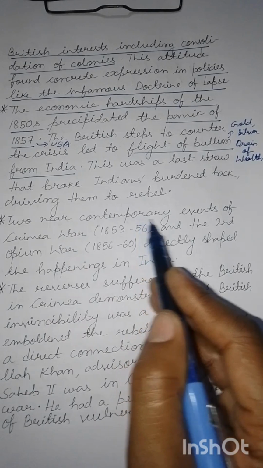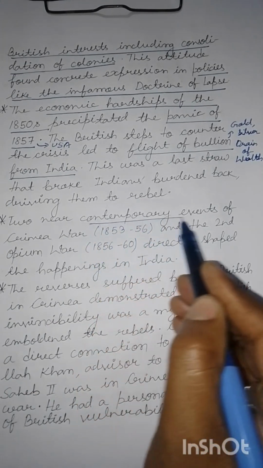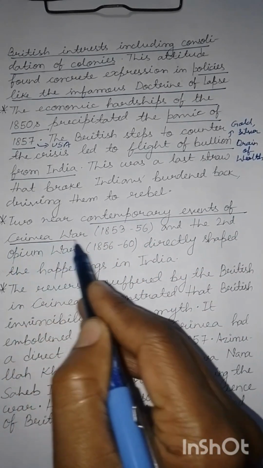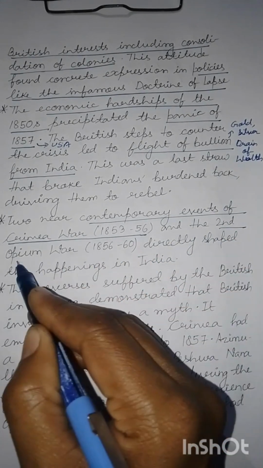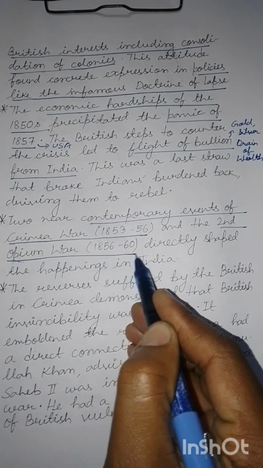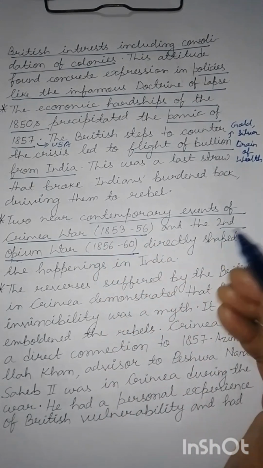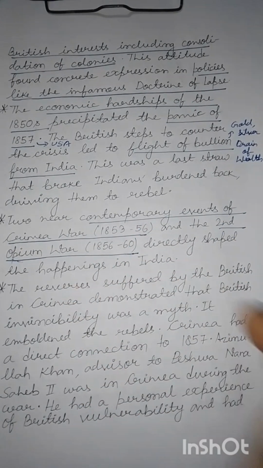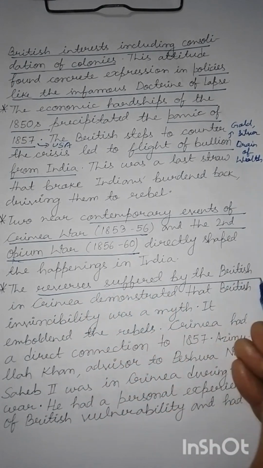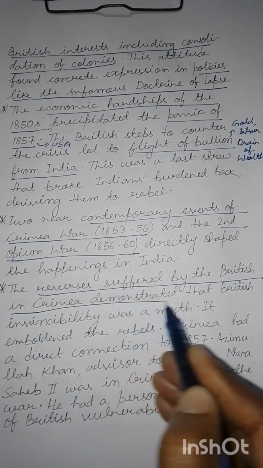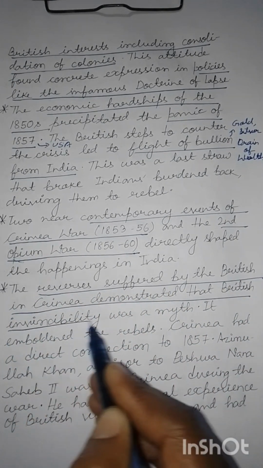Then the two near contemporary events, the Crimean War, which was fought between 1853 and 56, and the Second Opium War, which continued from 1856 to 60, directly shaped the happenings in India. The reverses suffered by the British in Crimea demonstrated that British invincibility was a myth.